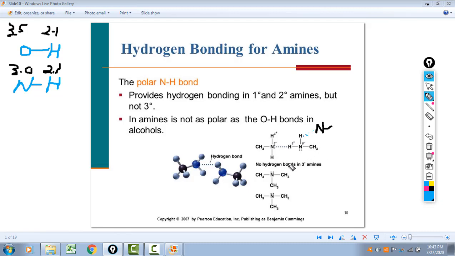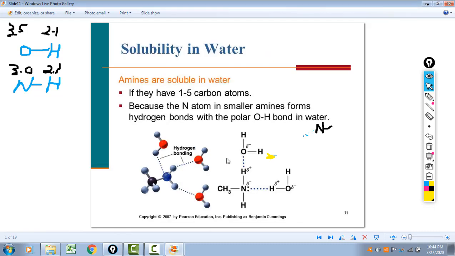With a secondary amine, if we get rid of one of these hydrogens, okay, cross that off, we would still be able to form hydrogen bonds through the nitrogen and through this hydrogen. But once you get to a tertiary amine, there's no hydrogens left, and so there's no ability to form hydrogen bonds. This ability to form hydrogen bonds also affects their solubility in water.